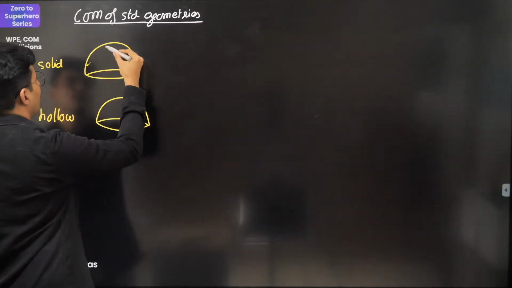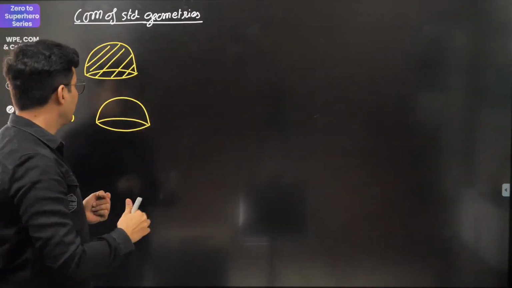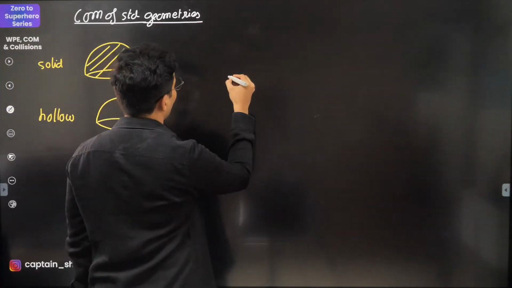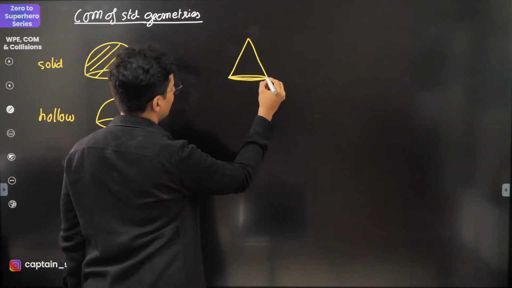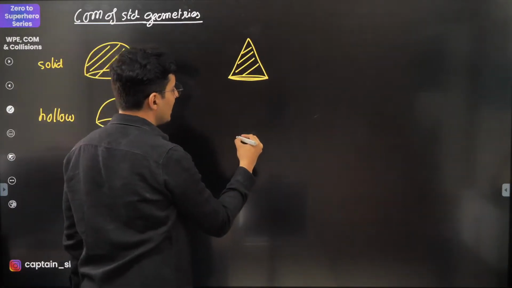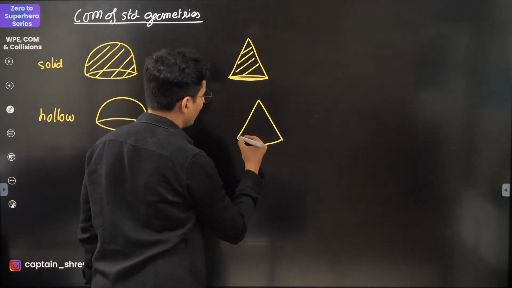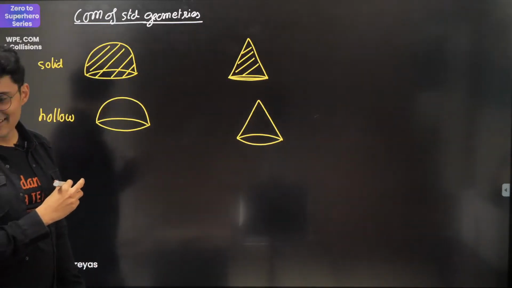This one right now is solid. This is hollow, that means it is empty. Same thing for a cone. Let's see how many of you remember the formula for a solid cone and then for a hollow cone. Come on, guys.